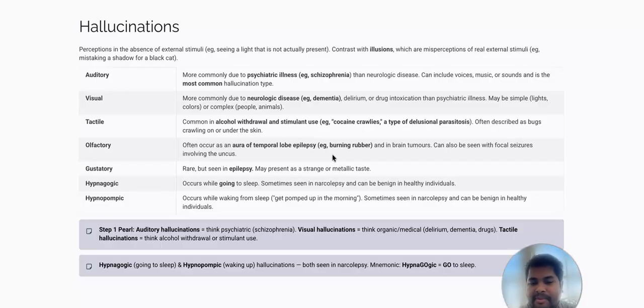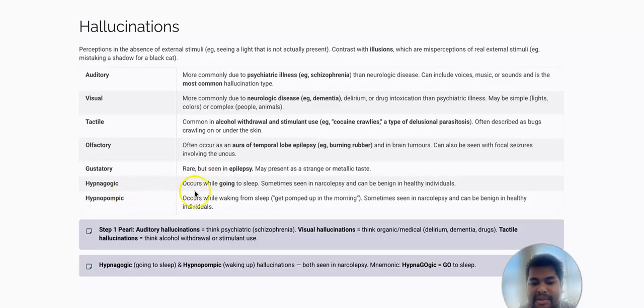Here, in case of temporal lobe epilepsy or brain tumors, you see olfactory hallucinations. Sometimes focal seizures involving the uncus can lead to olfactory hallucinations. Gustatory hallucinations are rare, but also seen in epilepsy, and may present as a strange or metallic taste.